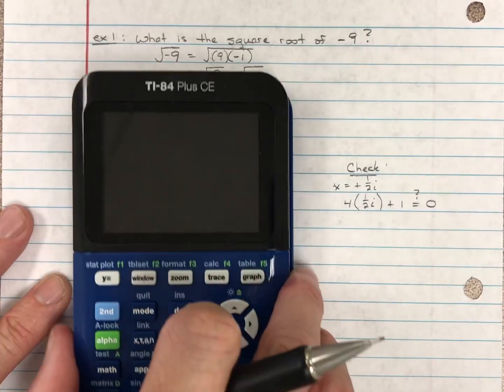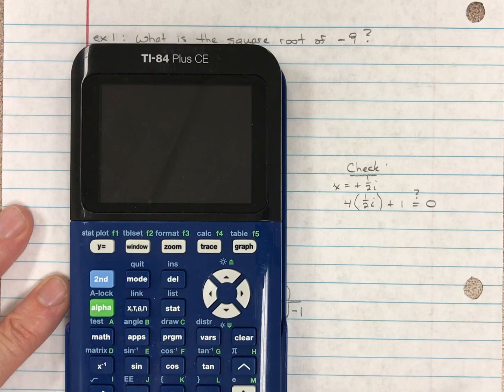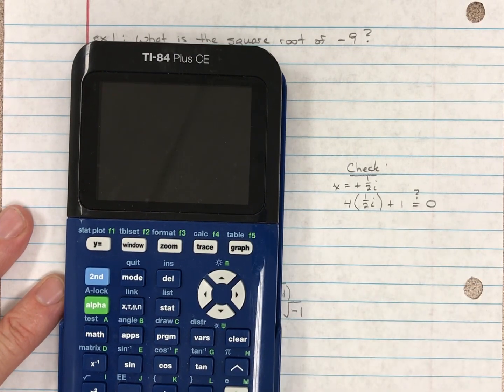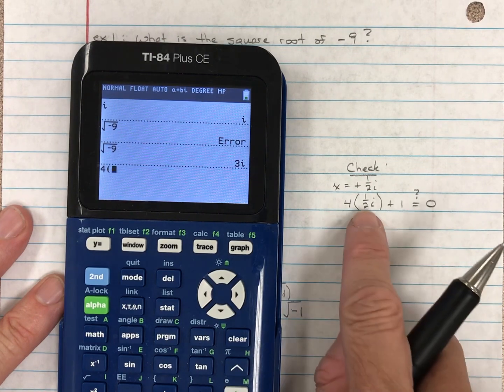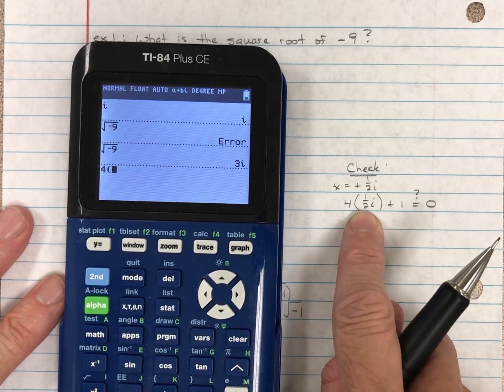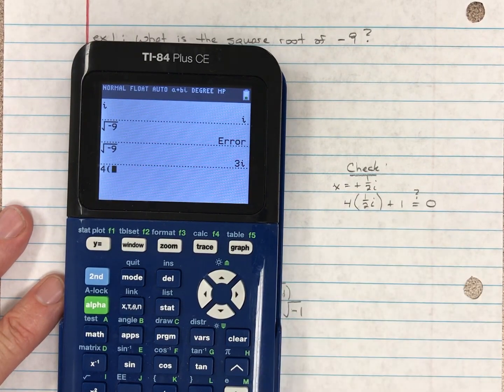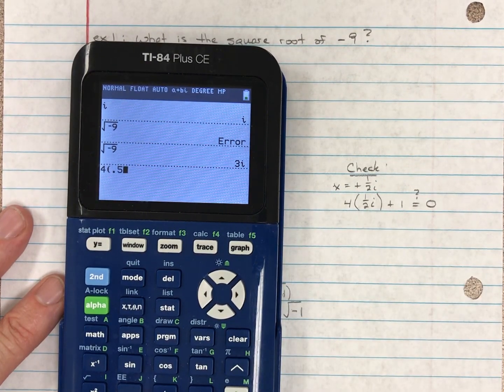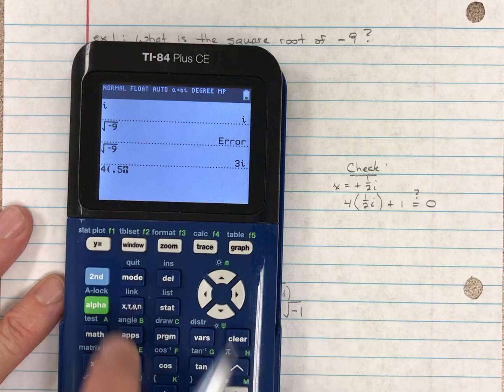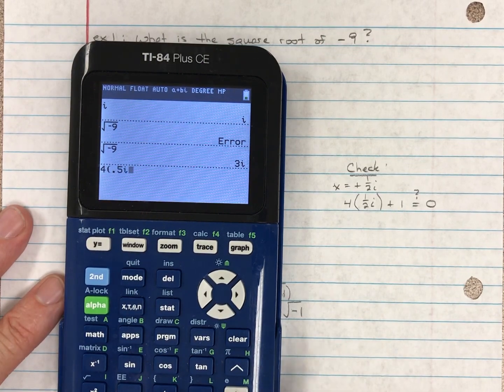Let's take my calculator out. Okay, so 4 times 1/2, I'll put it in as 0.5, a little easier to do it that way, times i. Remember my i key is the decimal key, that's the second function. So there's my i.